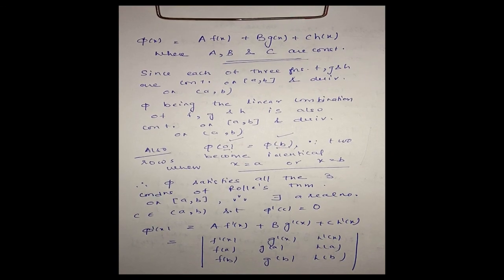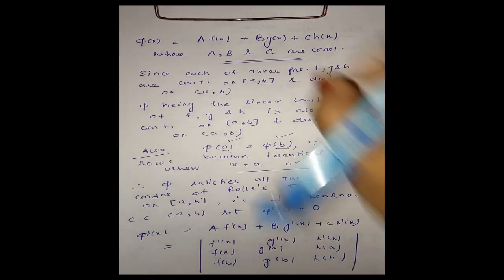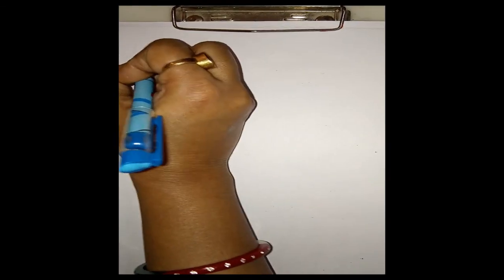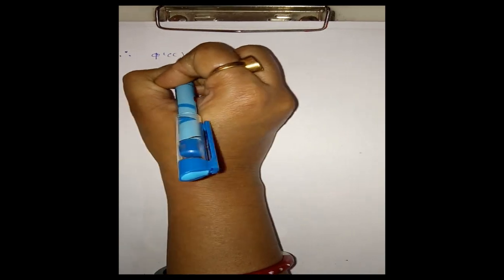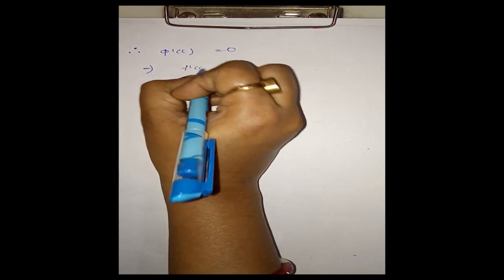Now phi dash C is equal to 0 will imply this.